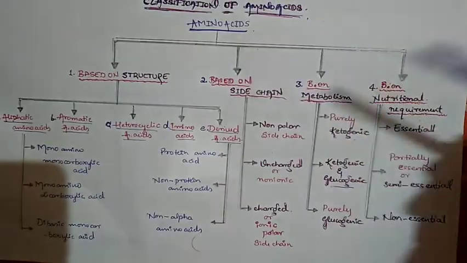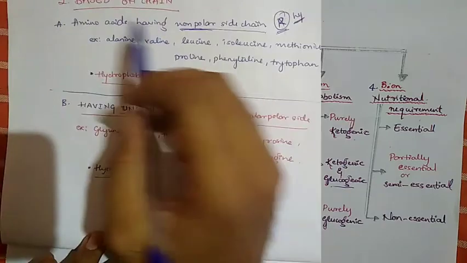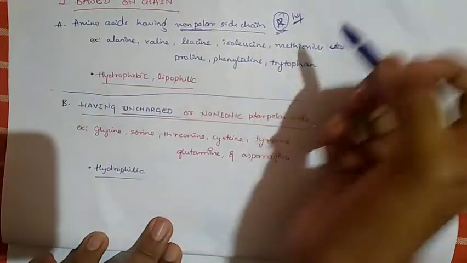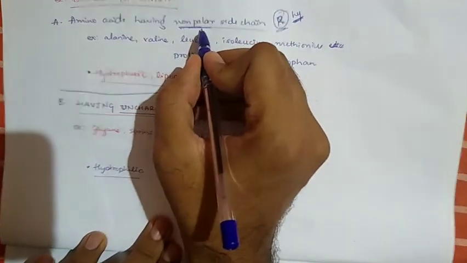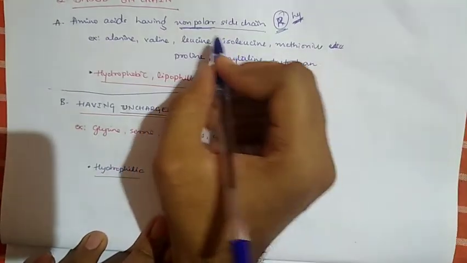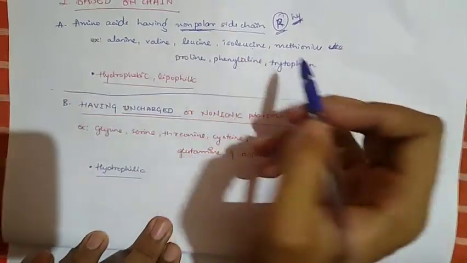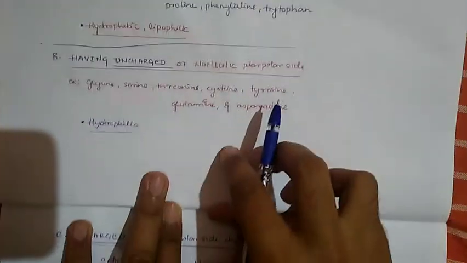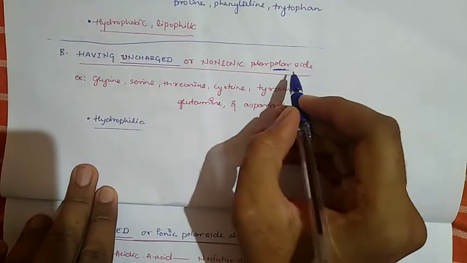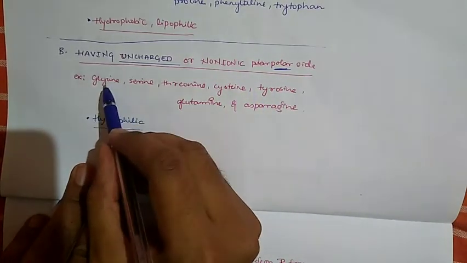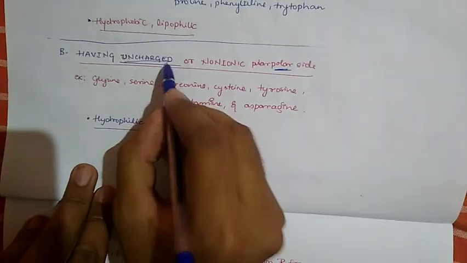Based on side chain, it has 3 groups: non-polar, uncharged, and charged. Let's see in detail. The first one is amino acids having a non-polar side chain. This normally has a high number of hydrocarbons, and it doesn't have any polar activity. So these are separately considered as non-polar side chains. The basic examples are alanine, valine, leucine, isoleucine, etc. Moving on, the second group has an uncharged or non-ionic polar side chain. These do have polar activity. Examples are glycine, serine, etc. Basically these are uncharged but polar.